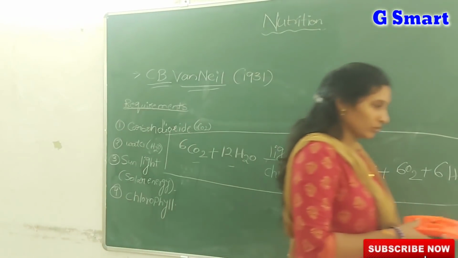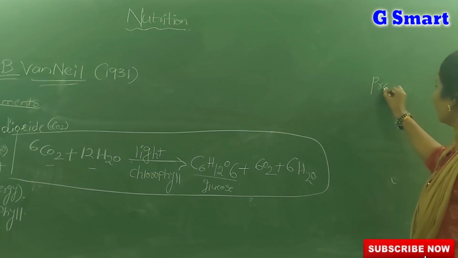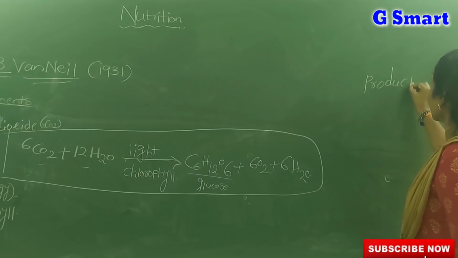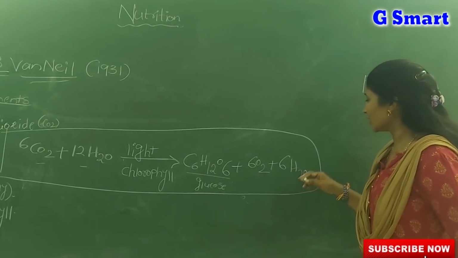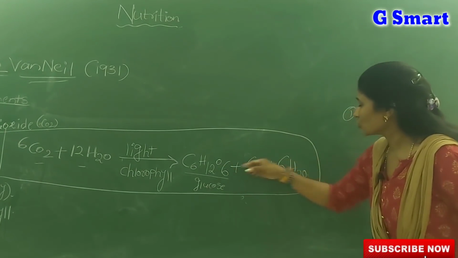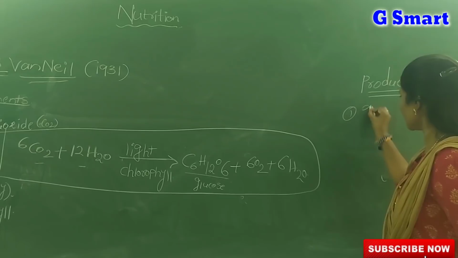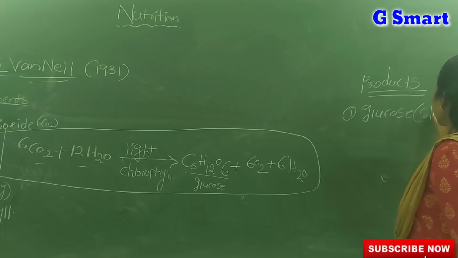Then coming to the products of photosynthesis. By looking at this equation you can simply say the first product is glucose. What is the chemical formula of glucose? C6H12O6.